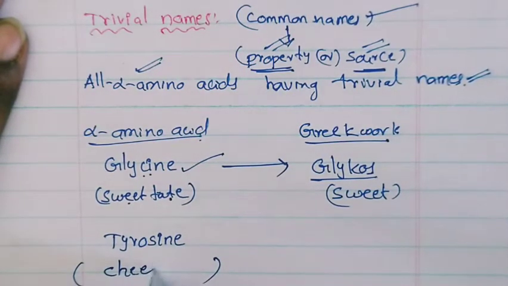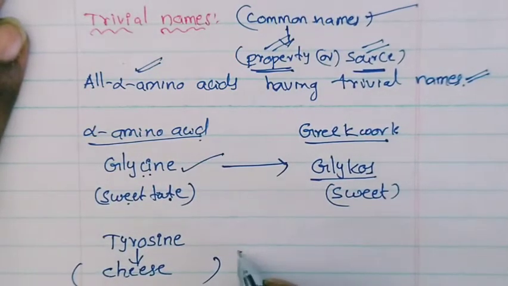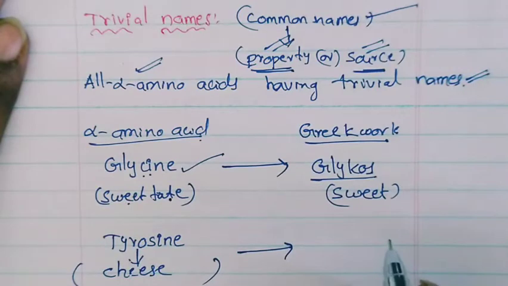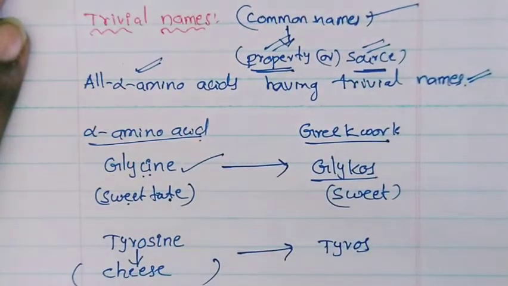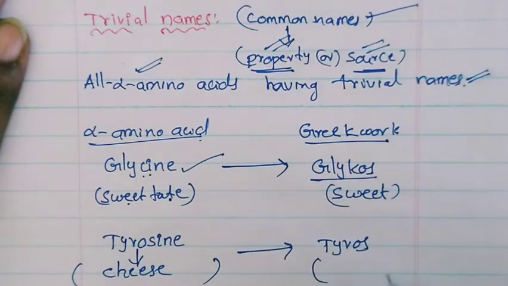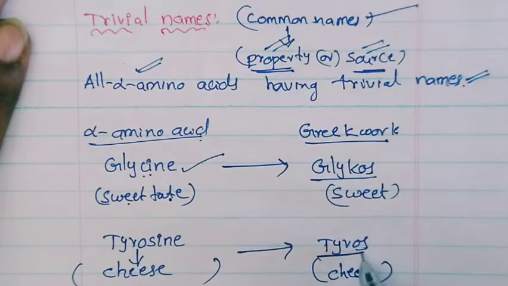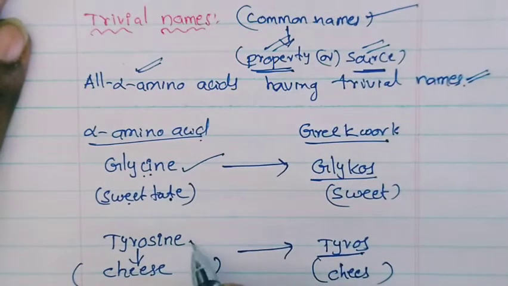Cheese. What is the Greek word for cheese? That is tyros. Tyros means cheese. Everyone should remember this one. This is a Greek word. That's why it is called tyrosine.